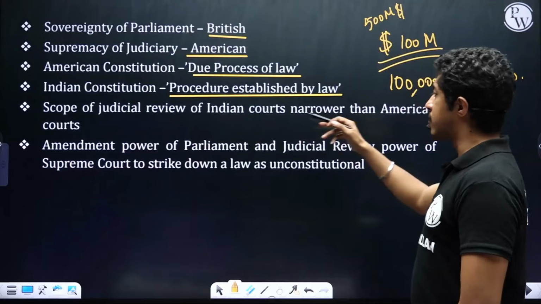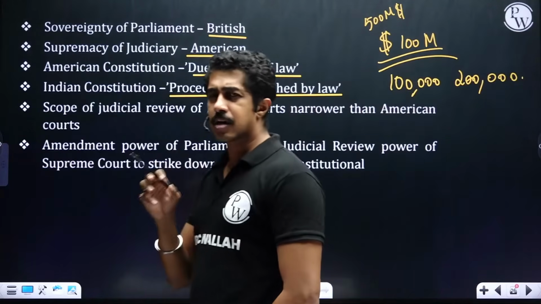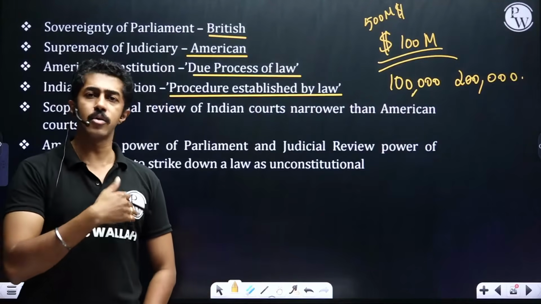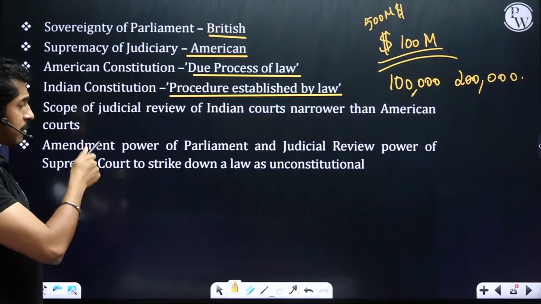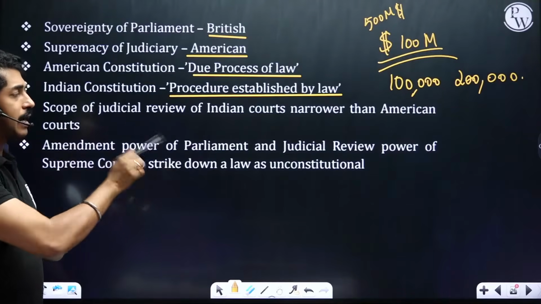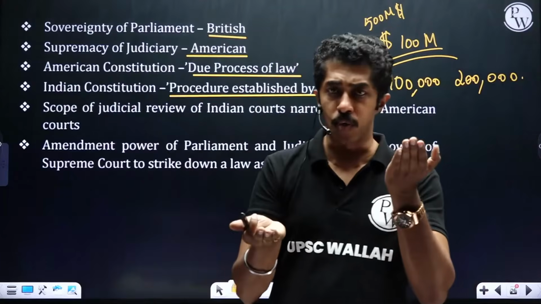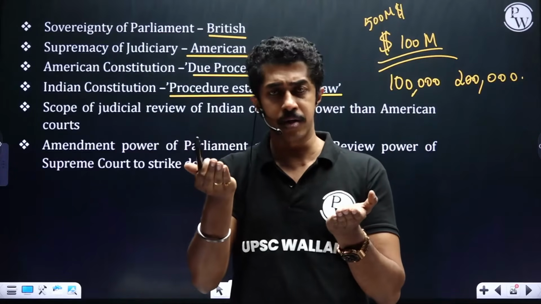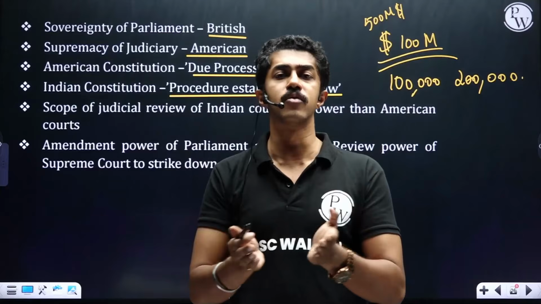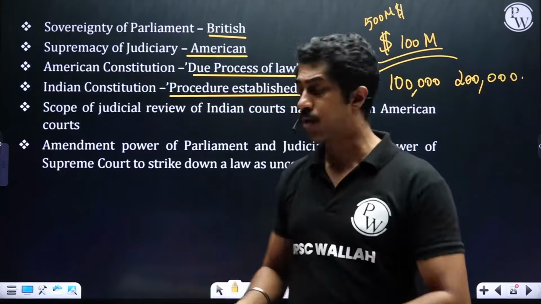That is what is important. Scope of judicial review of Indian courts is narrower than American courts. It is a little less. Judiciary cannot literally interfere into everything here. Amendment power of Parliament and judicial review power of the Supreme Court to strike down a law as unconstitutional, both of these need to be balanced. That is, on one side you have the amendment power of Parliament. Next is the judicial review of the Supreme Court, whereby the Supreme Court can strike down a law as unconstitutional.